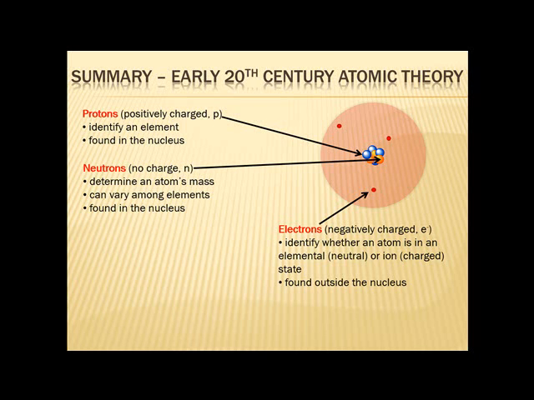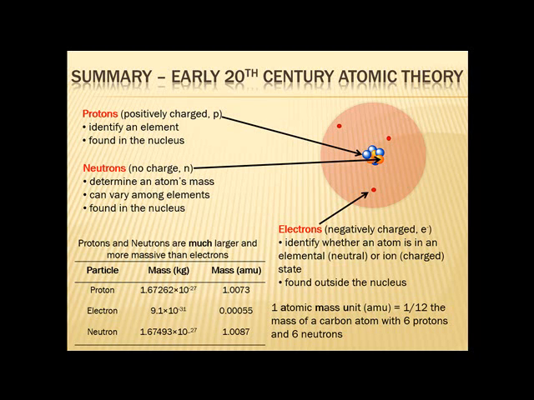And where are electrons found? Well, for now, all you need to know is that they're found somewhere outside the nucleus. Electrons are away from the nucleus. The nucleus has the protons and neutrons, and we'll talk much more about that later. The other important thing about electrons that we're going to find out later is that they are the entire basis for how atoms react with each other and form compounds.